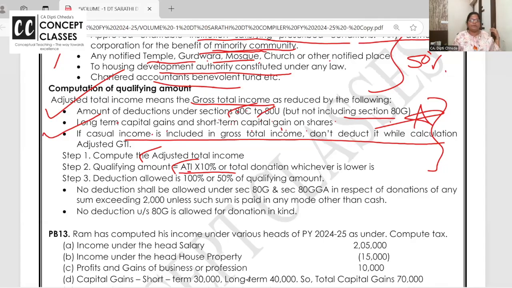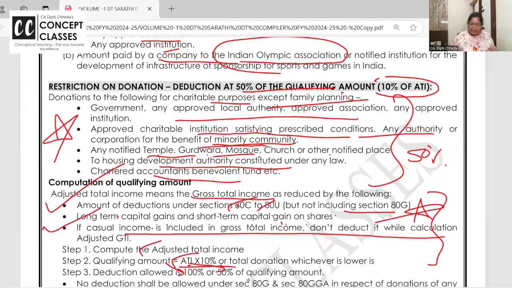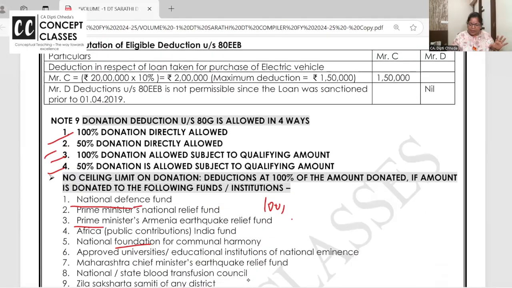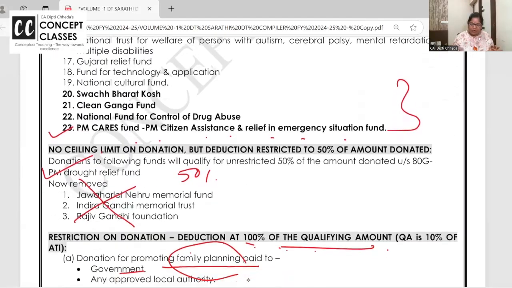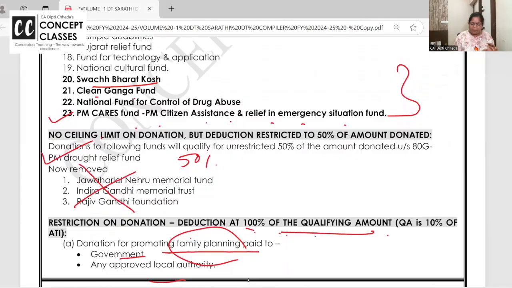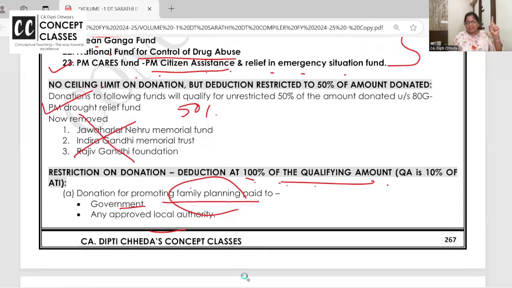And now, of the qualifying amount, 100% and 50% deduction is allowed. I'm again repeating. First category is over, 100% direct. National level, PM, CM's fund and all, Clean Ganga, Swachh Bharat fund, drug abuse, PM Cares fund. 50% is only one, PM's drought relief fund.